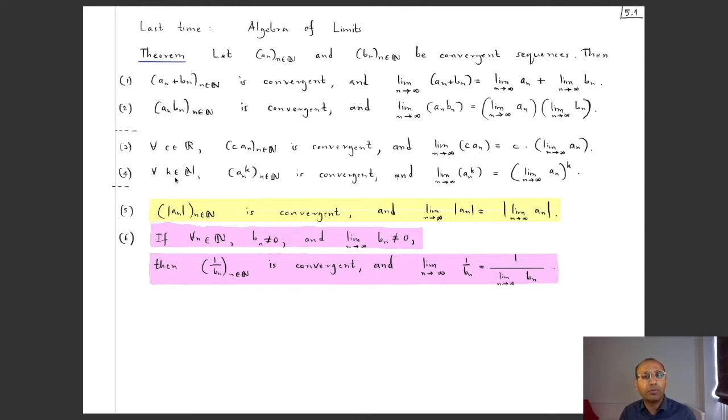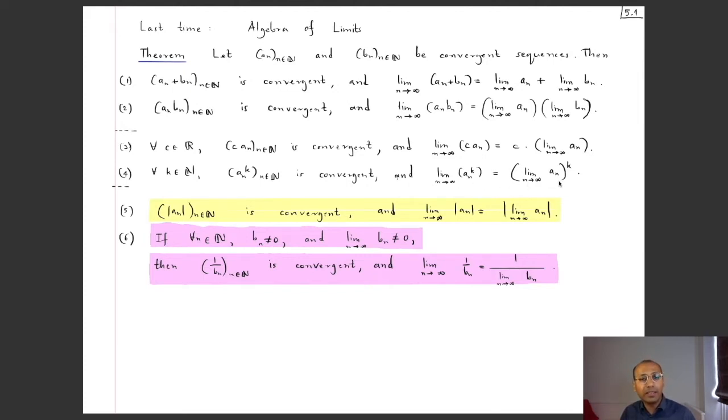And if you, for a fixed k, a natural number, take the kth power of each of the terms, the term-wise kth power, then that new sequence is also convergent and the limit is the kth power of the limit of the old sequence.